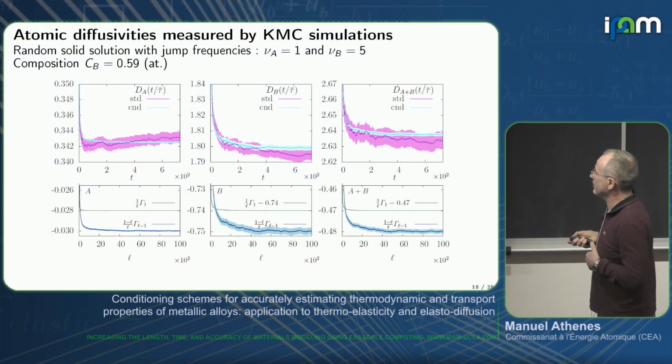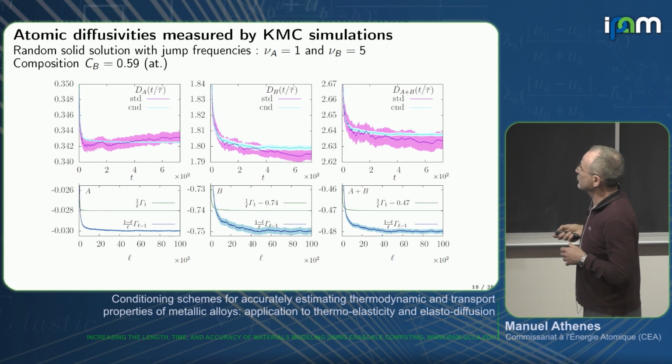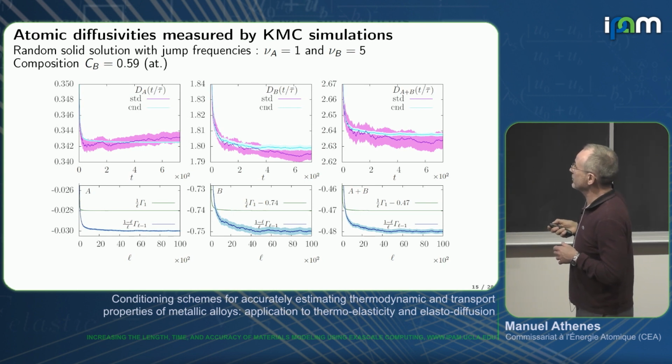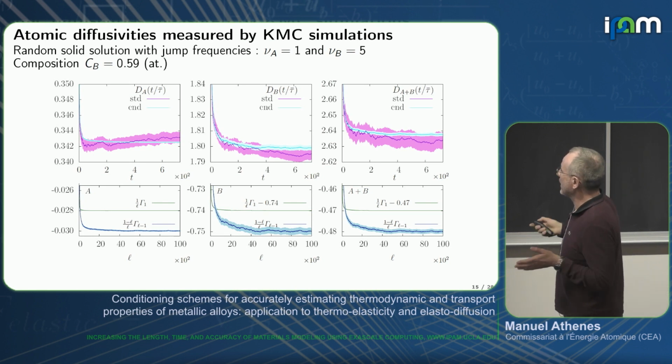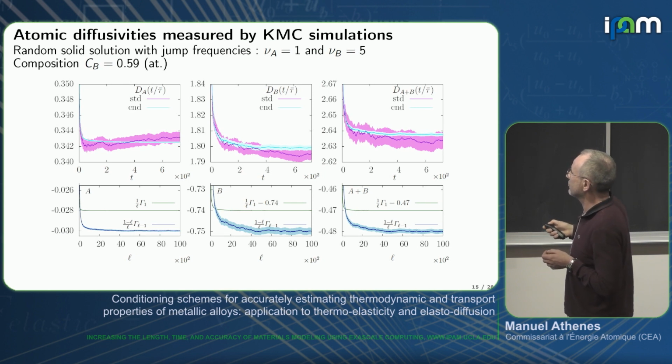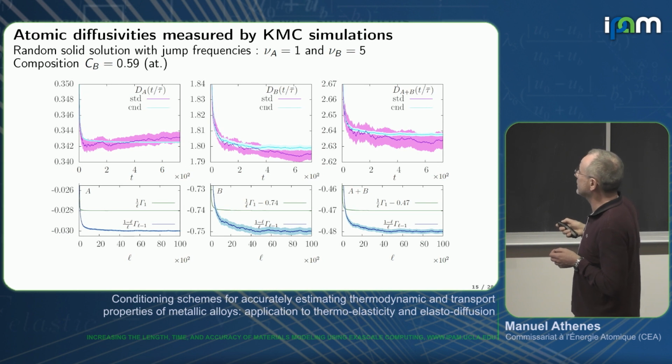We tested this method by measuring atomic diffusivity on a simple random solid solution with two types of atom, A and B, and one vacancy. The frequency of exchange of the vacancy with atom A is 1, and with atom B is 5.